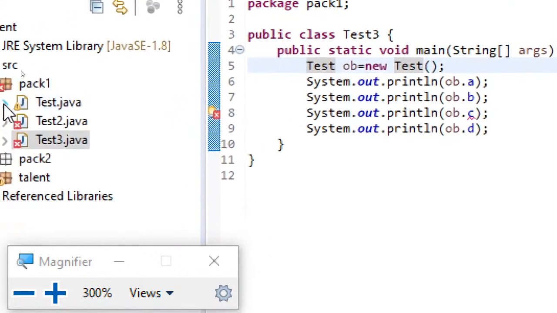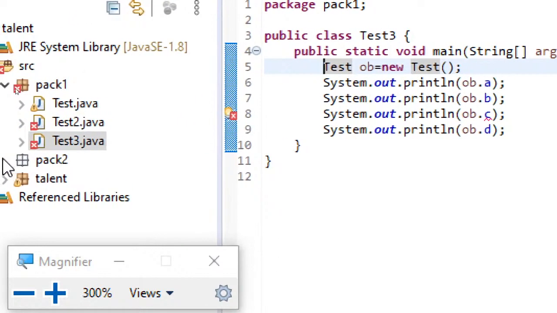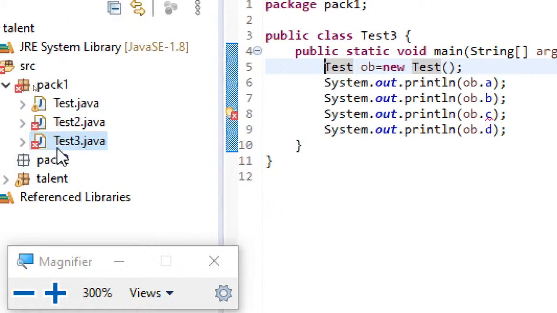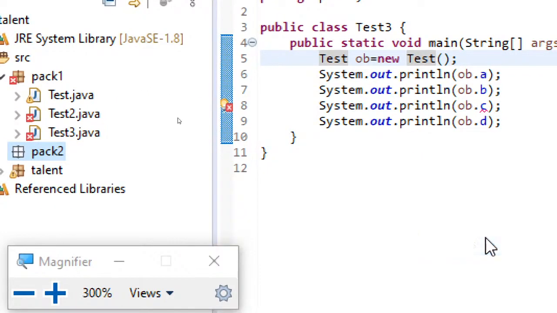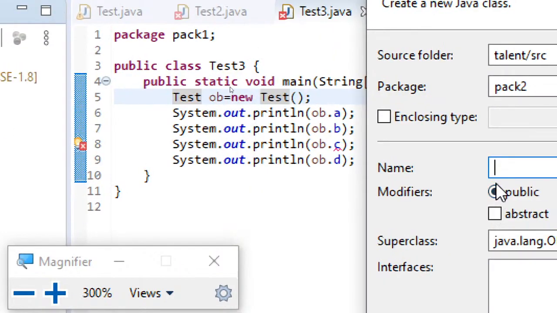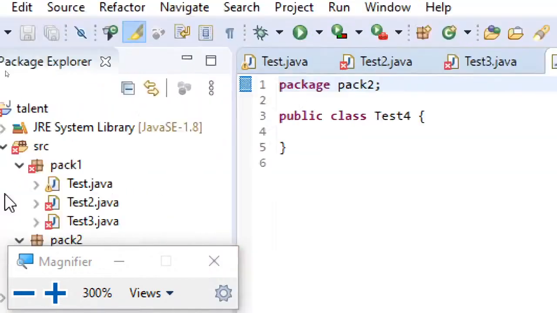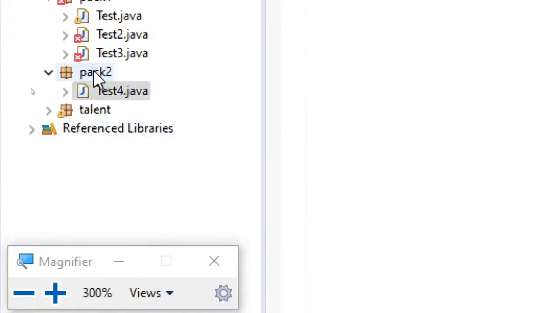Now what I will do is, similarly, create two more classes in pack 2. Let us name them test4 and test5.